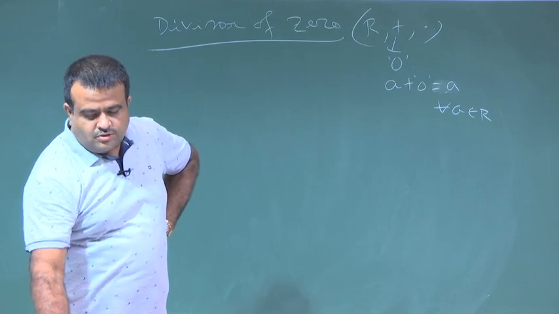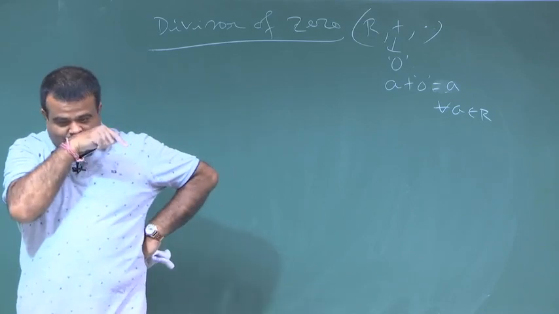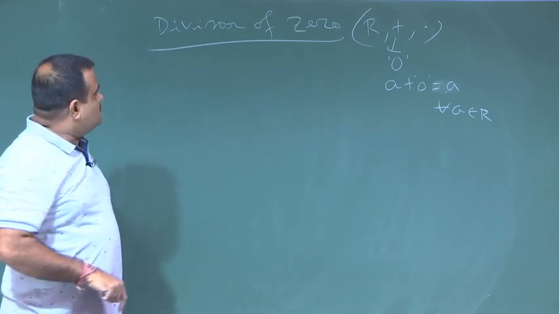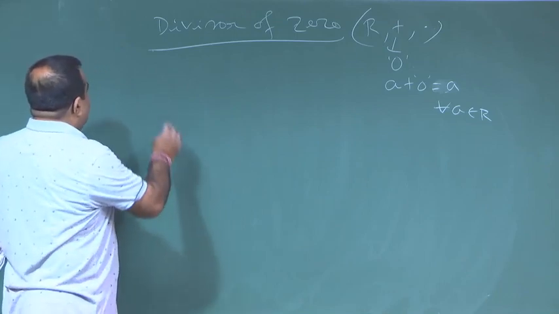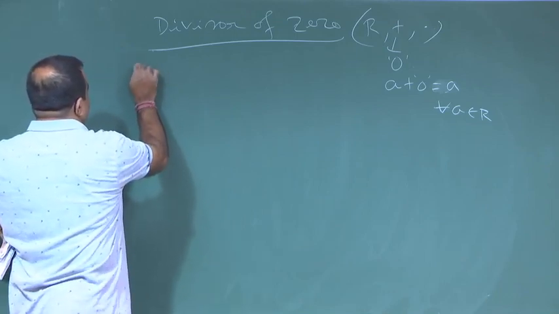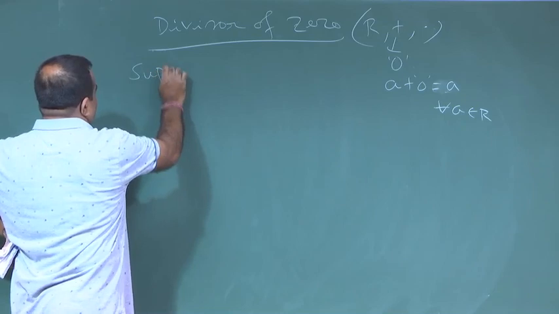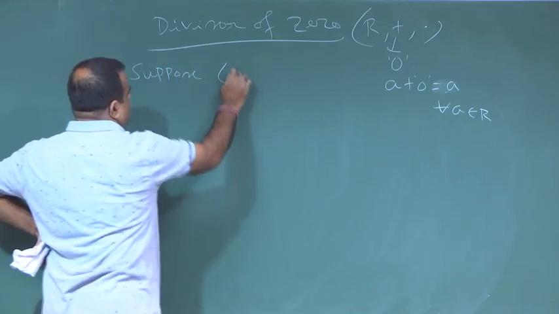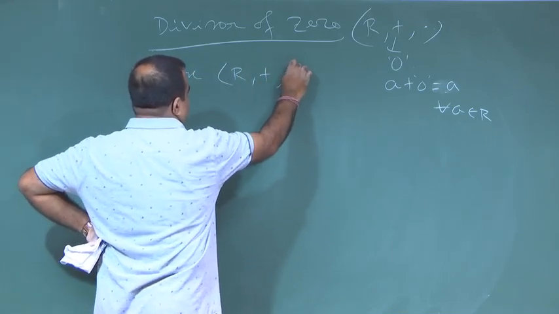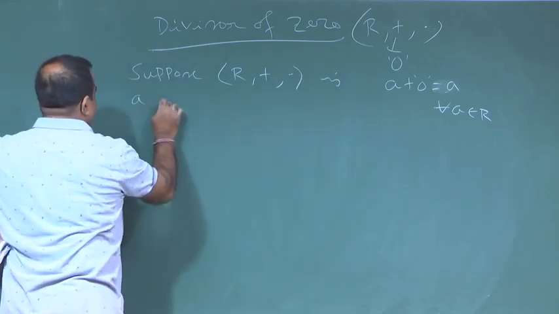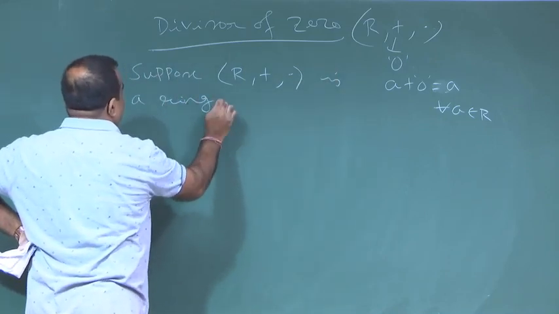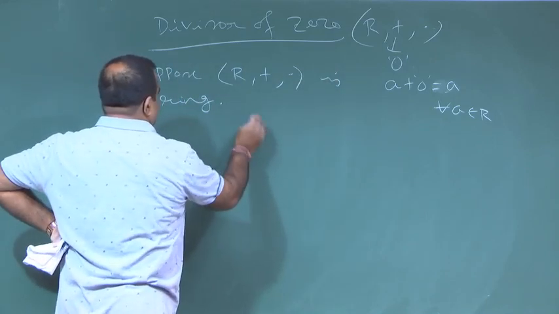Okay. Suppose you have a ring R, a non-empty set. This is the definition of the divisor of 0.